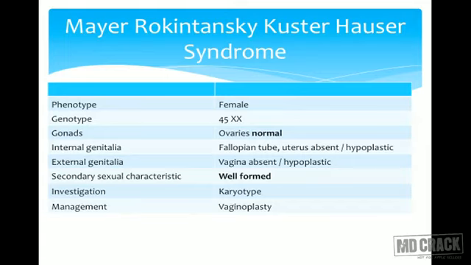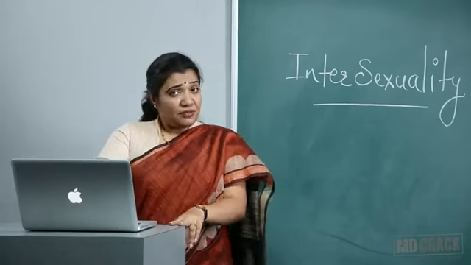Investigation: the usual presentation, as I said, is primary amenorrhea because there is no recanalization. If the uterus is functional, then there may be cryptomenorrhea, that is, collection. But most of the time the uterus is hypoplastic, non-functioning, so there is complete amenorrhea. There is no formation of any fluid, no collection, and a small blind pouch is seen. Karyotype would be normal. In management, we cannot give her fertility, but we can do vaginoplasty, a surgery in which she can be sexually active. So this is what is called Mayer-Rokitansky-Kuster-Hauser syndrome.